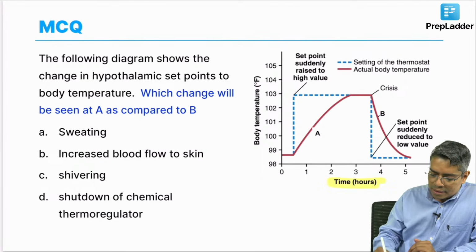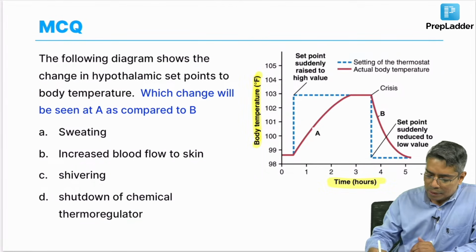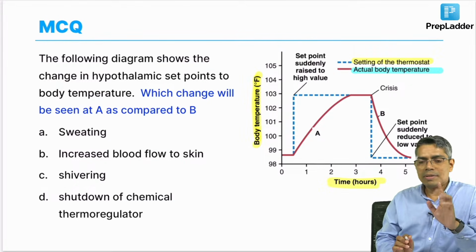So, the x axis is the time and the y axis is the body temperature. Now, two curves have been given: one is the setting of the thermostat and the second one is the actual body temperature. I will explain, and try to understand.